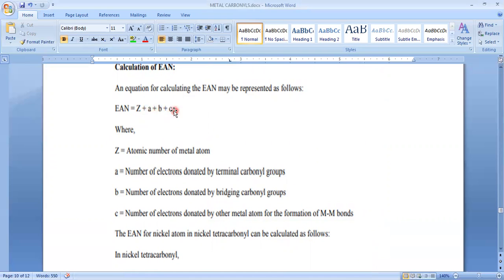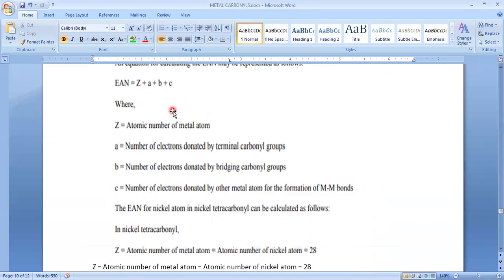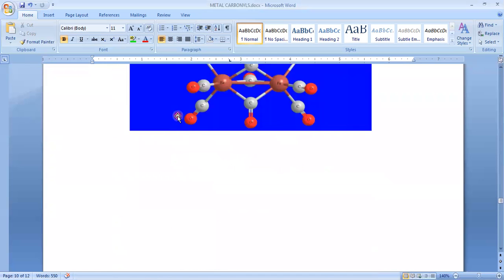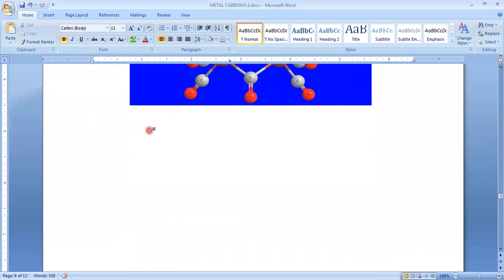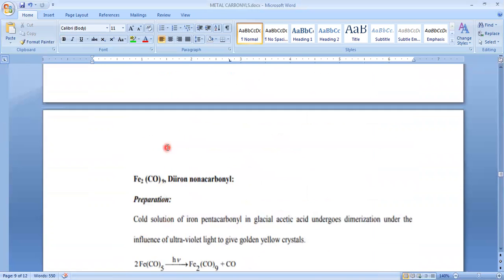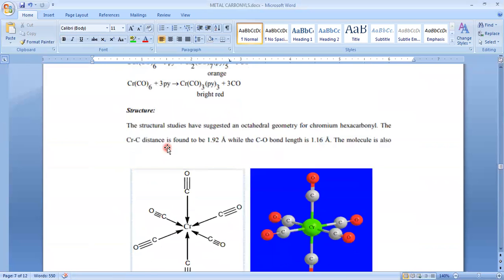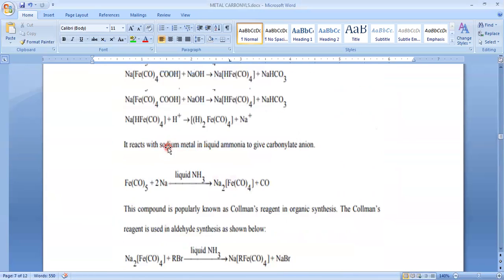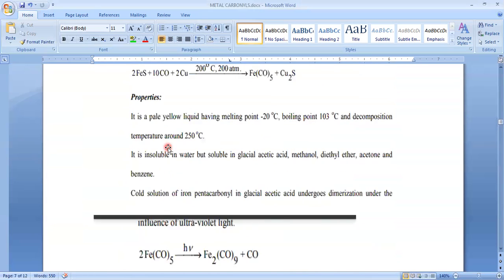Okay, and c is the number of metal bonds. Okay, let's see the examples. So first we calculate the EAN of one compound. Okay, we start with this one.